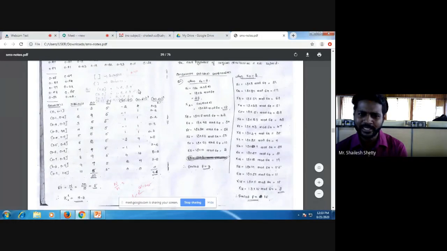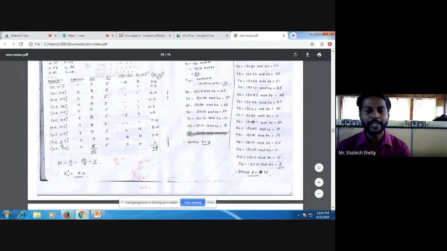If you want to exclude this, you can exclude. Directly you can do this also, if you are well enough in calculation. So what will happen? 4 by 5, I'll get my 0.8. 1 by 5, 0.2. 1 by 5, 0.2. 1 by 5, 0.2. 9 by 5, 1.8. 1 by 5, 0.2. 16 by 5, 3.2. 4 by 5, 0.8. 0 by 5, 0. So when I add all those things, I'll get 7.6. So that is my chi-square value, 7.6.